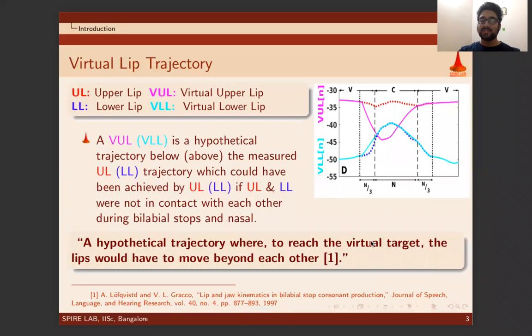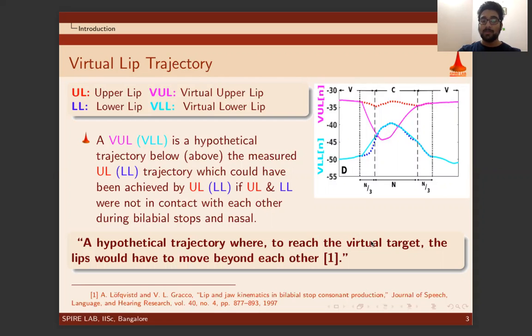A complex interaction between upper and lower lip is often observed in a labial contact during bilabial stop and nasal production. This may be caused due to the tissue compression when the lips get in contact with each other to form a closure. So it becomes interesting to see how lip movement would behave if the upper lip and lower lip were not hindered by each other during a labial contact. This is the genesis of the concept of virtual lip trajectory.